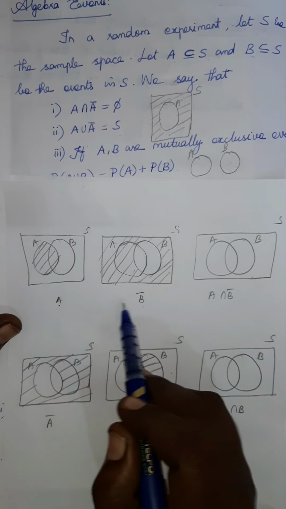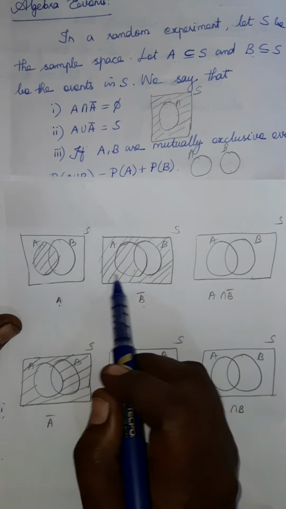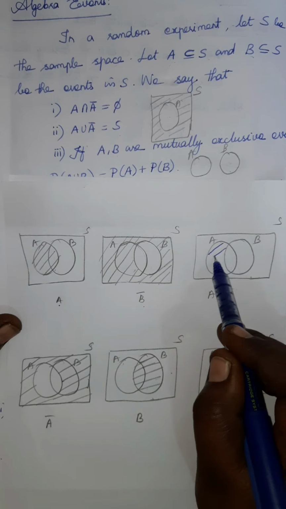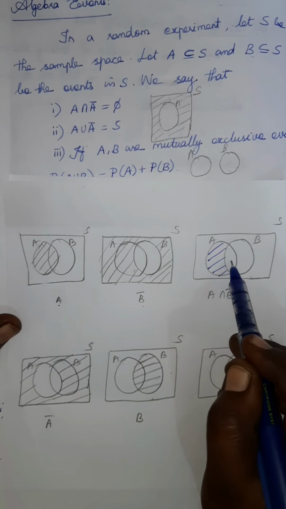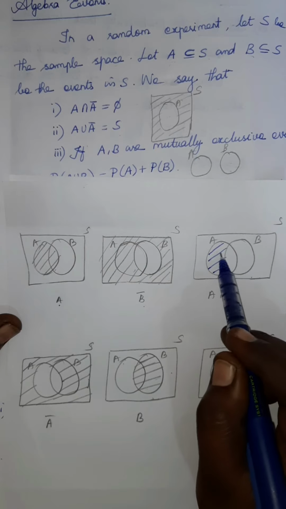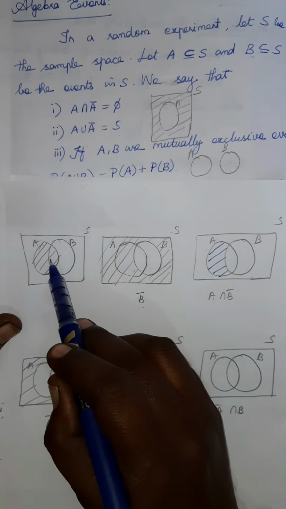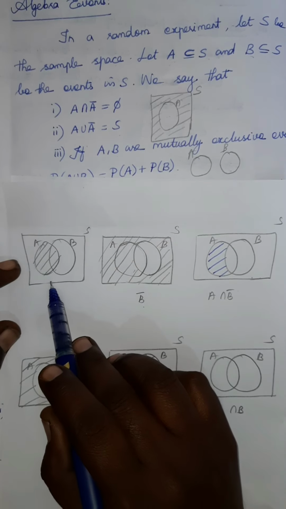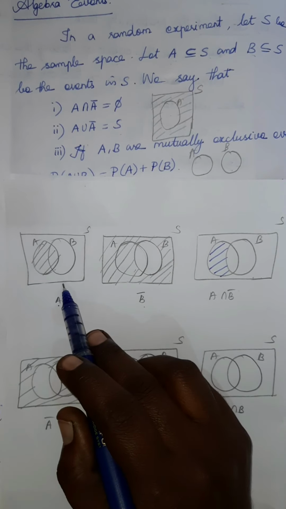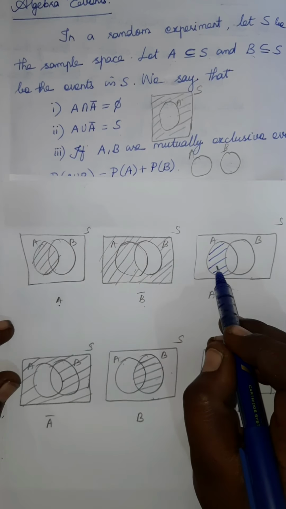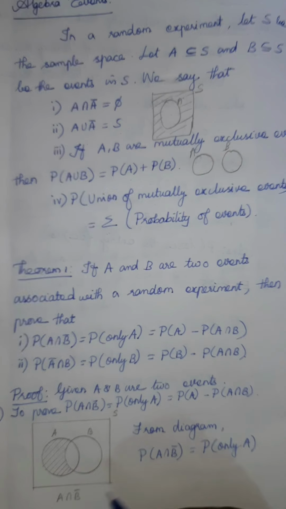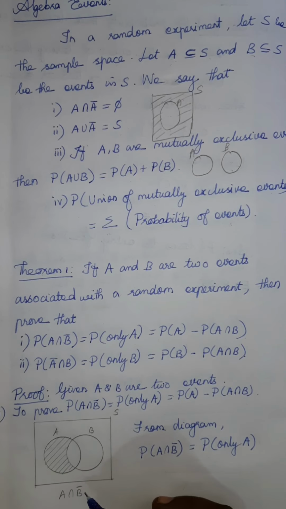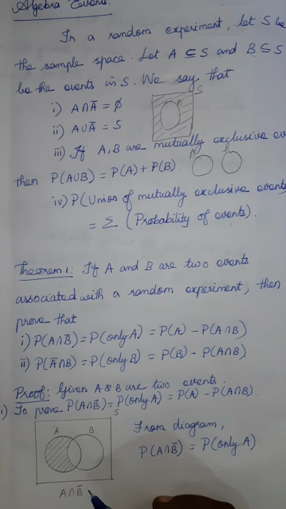Then what is the intersection of these two sets? Which portion is common? Only this A part is common. Am I correct? Don't take the common portion of A and B, only A, this and this. But this common portion is not here. So the common portion of these two sets, that means the intersection of A and B bar, is only this area. That is enough for doing this sum. If you need more, you can draw the A and B bar and understand.